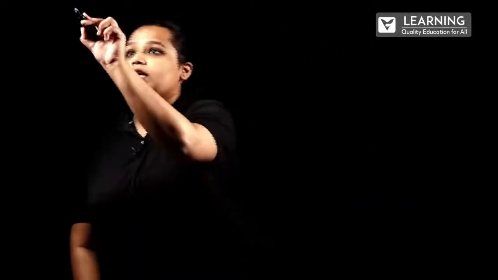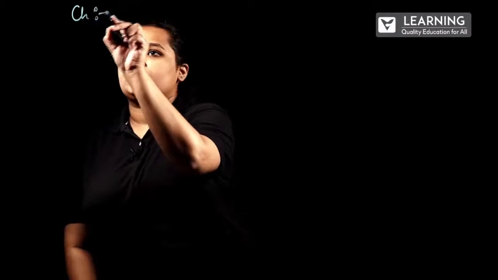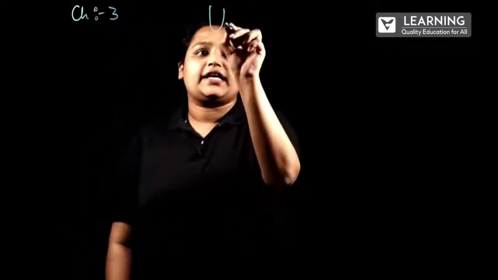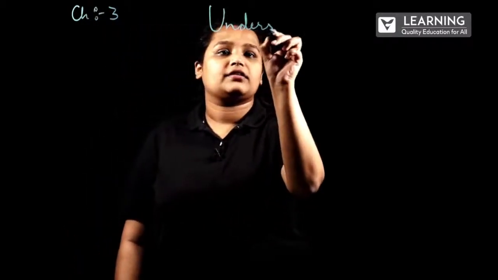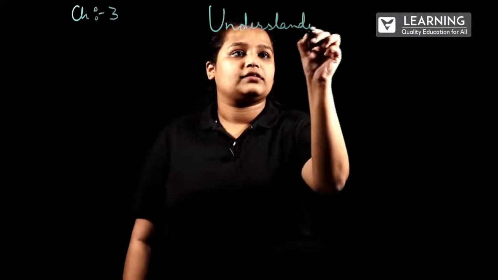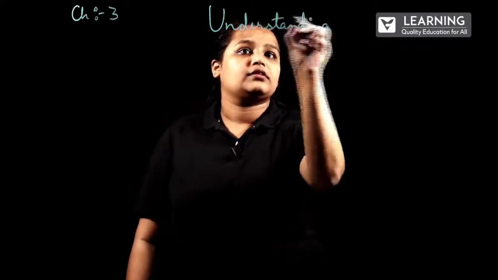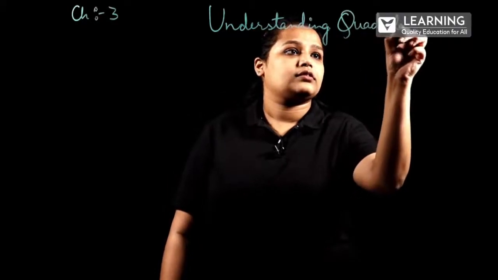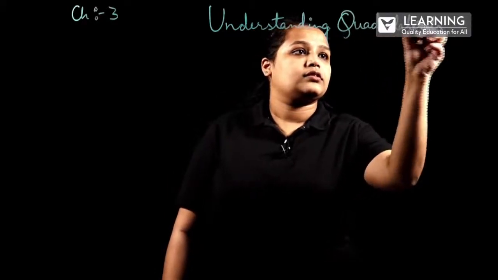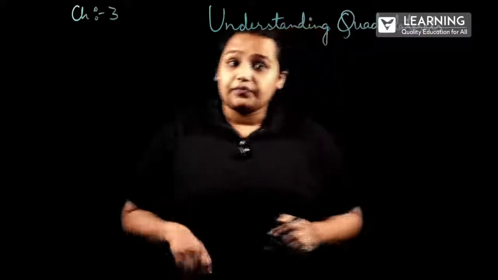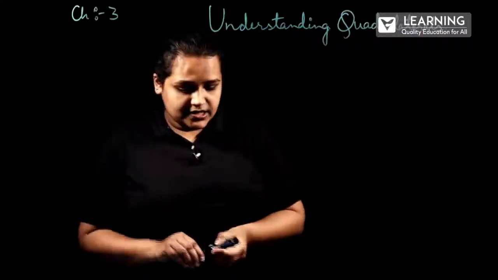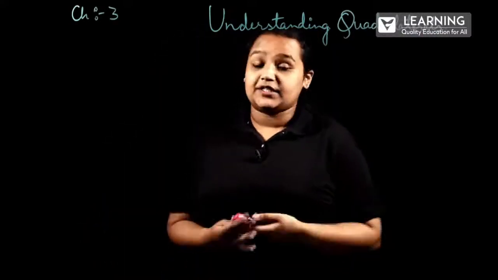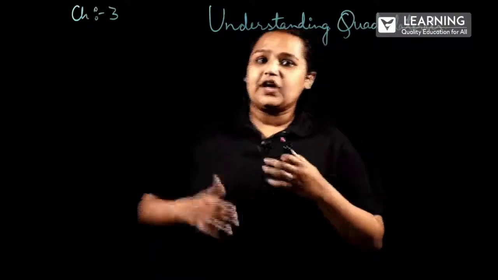Hello students, today we'll be starting the new chapter, chapter 3, Understanding Quadrilaterals. What are we going to study in this? First, let us brush up a few topics.